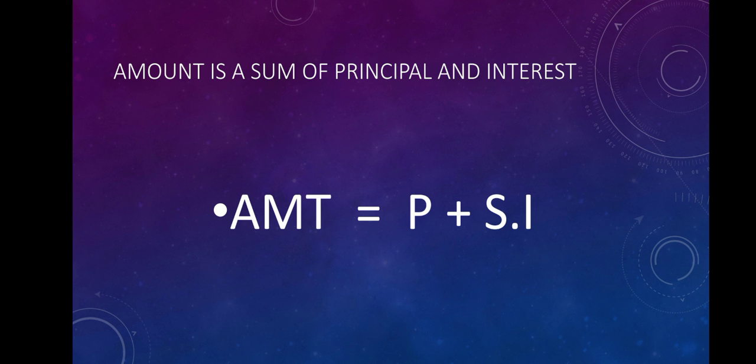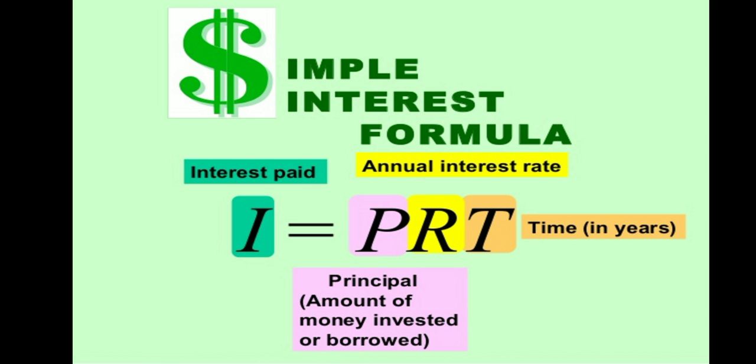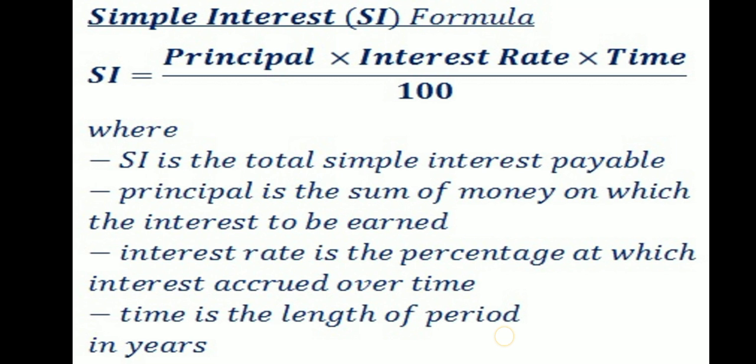Now how to calculate the simple interest? The formula for simple interest is principal multiplied by rate multiplied by time. Since rate is in percentage, we divide it by 100. So this is the formula: we normally write it as PRT upon 100. Simple interest is the total simple interest payable. Principal is the sum of money on which interest is to be earned. Interest rate is the percentage at which interest accrues over time. And time is the length of the time period, normally in years.